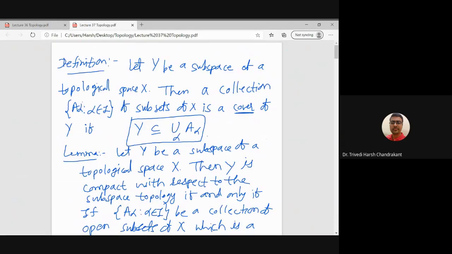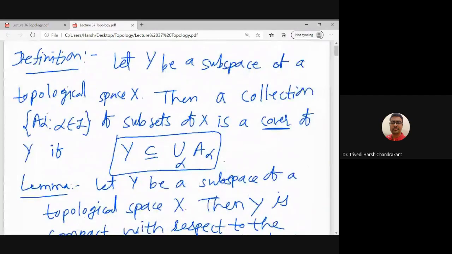So the exact definition of a subspace being compact is given here. If Y is any subset of a topological space X, since Y is a subset of X, we can define the subspace topology on Y, and that is defined as follows: a subset of Y is open in the subspace topology on Y if it is the intersection of an open subset of X with Y. So that is basically the subspace topology on Y.